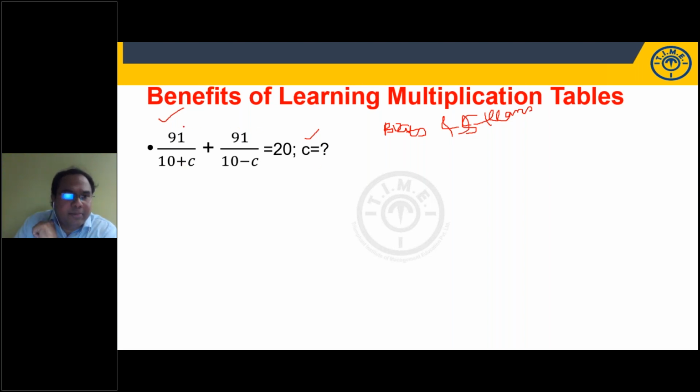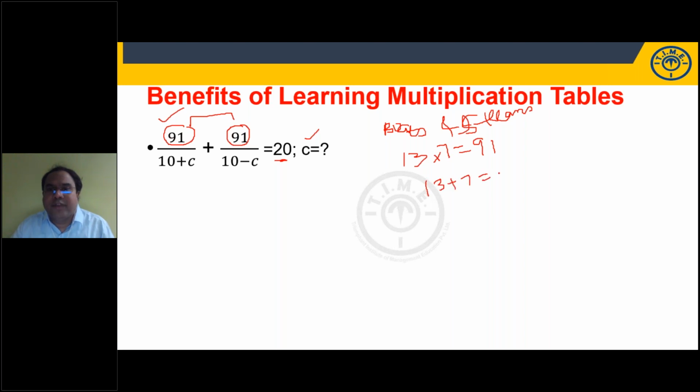See here, look at the numbers, students. What are my numbers here? 91. If I add these two, we should get 20. The point is, in which multiplication table will you come across 91? Think, which multiplication table do you come across 91 in? 13th multiplication table. Very good. 13 into 7 is 91. How much is 13 plus 7? 20. Multiply, I should get 91. So 13 sevens are 91. 13 plus 7 is 20.